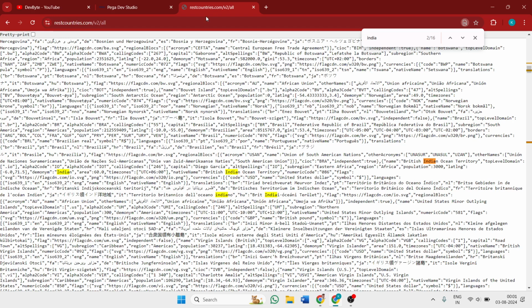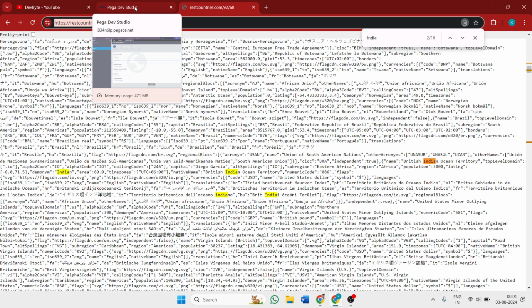For the endpoint URL for countries, I have this REST country online Excel file. I will share it in the description and in the chat box too. If you need, use it.